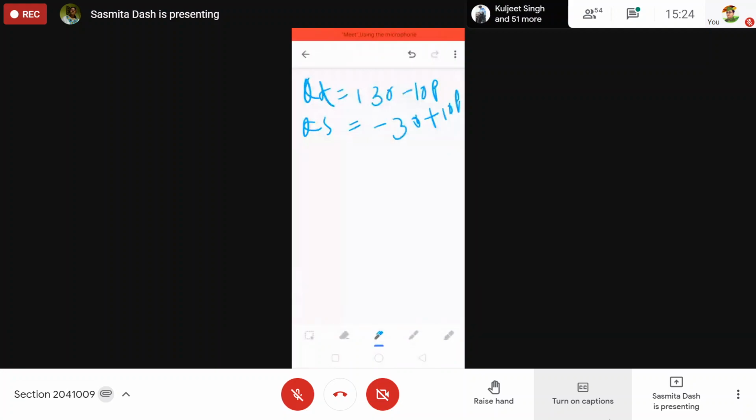Find out the equilibrium price and quantity, QS and QD. And draw the diagram.